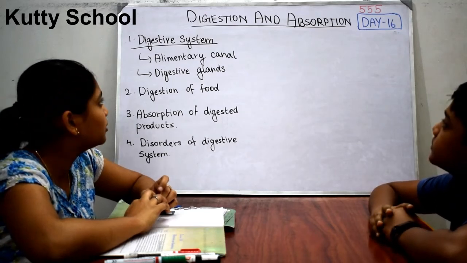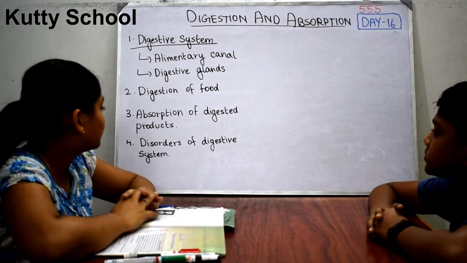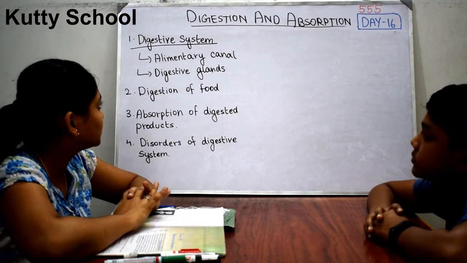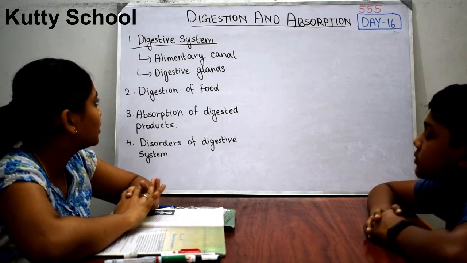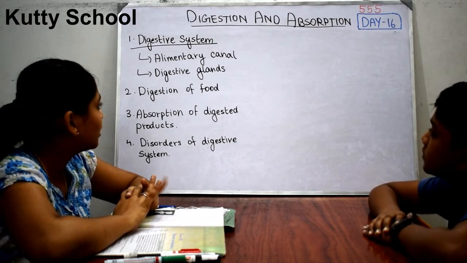So today we are going to discuss the chapter Digestion and Absorption. In this chapter there are totally 4 topics. The first one is the digestive system. In the digestive system we are going to discuss the alimentary canal and digestive glands.